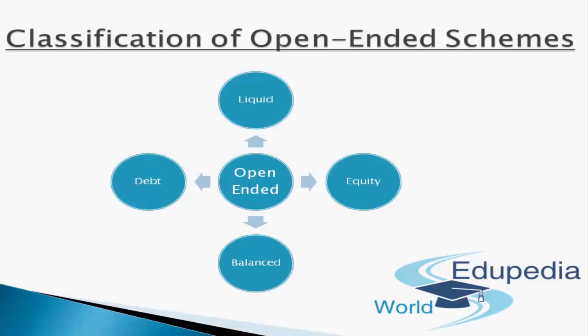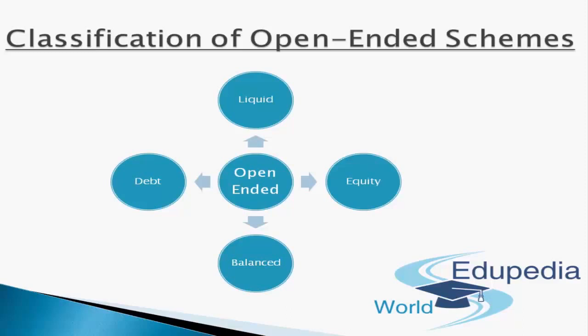That can be large cap, mid cap or small cap companies. In debt, all or major investments are made in debt securities and instruments like bonds and debentures of any company. Whereas in balanced, the amount is invested in debt, liquid and equity simultaneously, and that is why it is called a balanced structure for open-ended schemes. That is how it works.